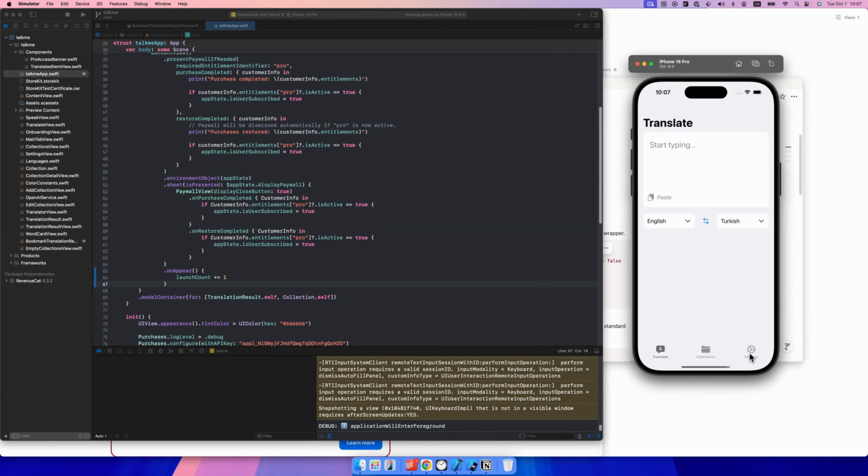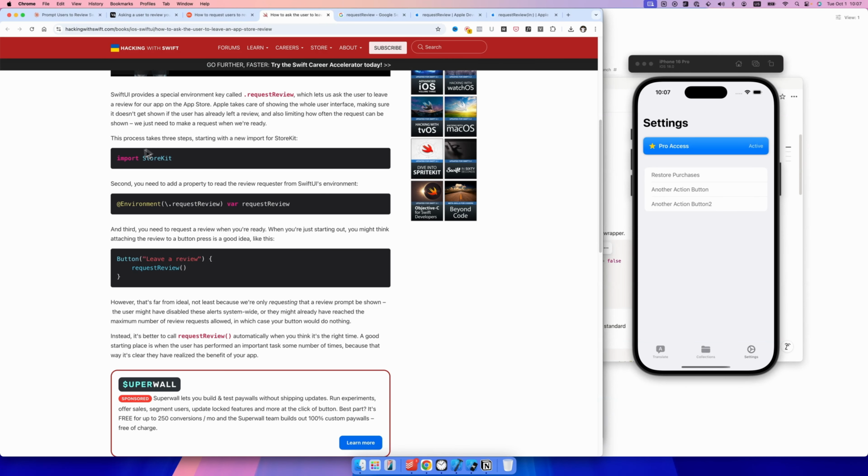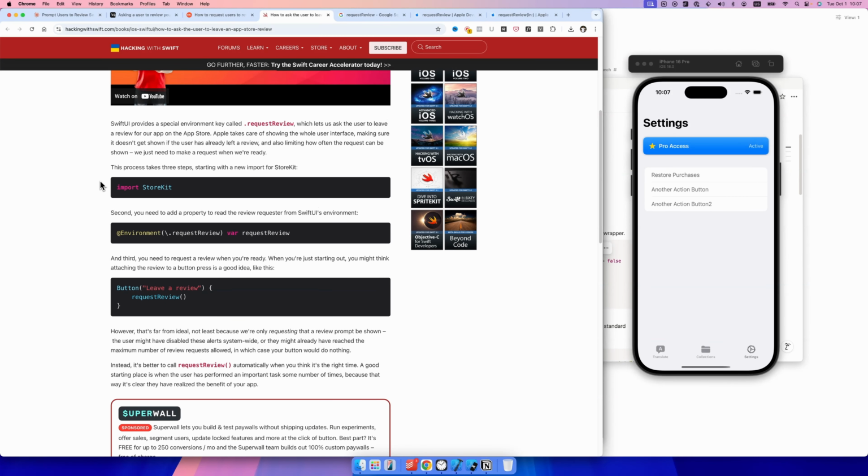Hello everyone. Today I've been planning to add a button to ask users for a review of the app, but then I saw an article that says there's a limitation on asking for that prompt. It seems we have some limitation in a year. That article says it's actually better to decide when to show that prompt to the user.